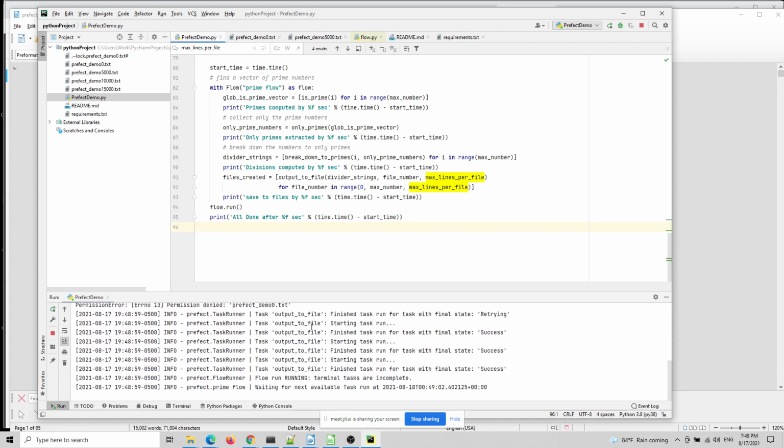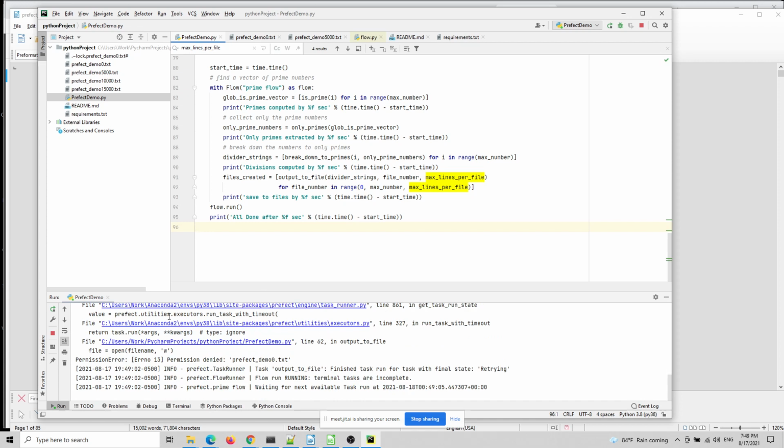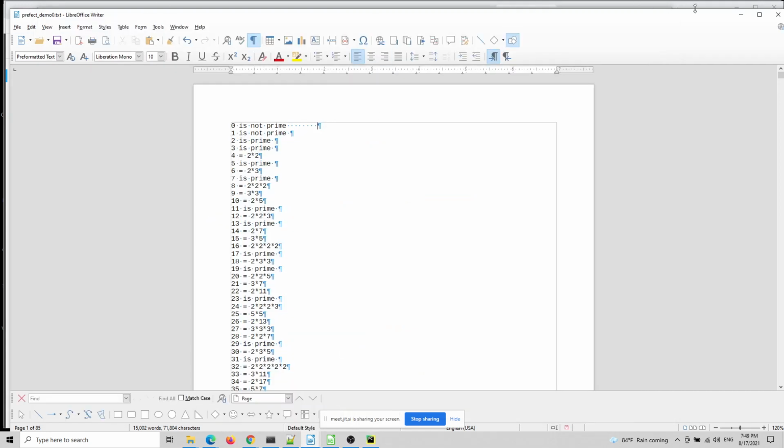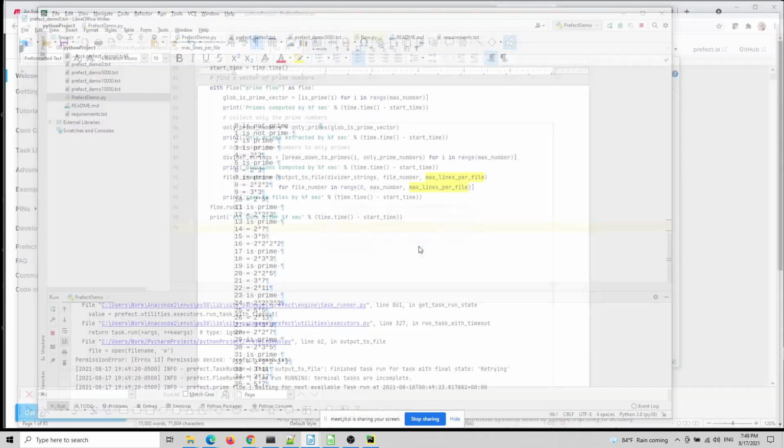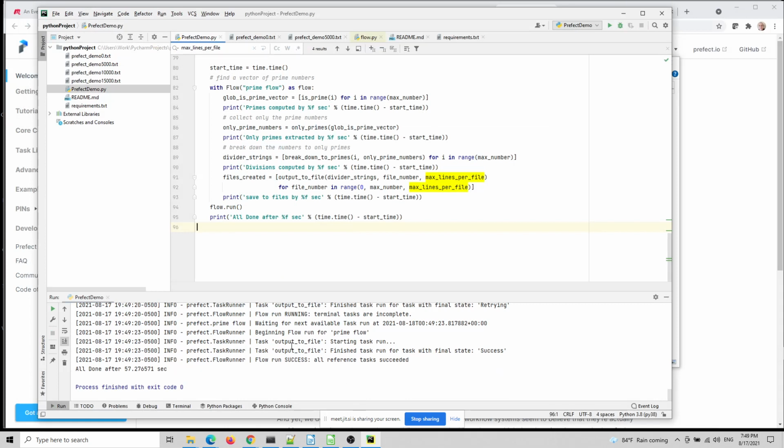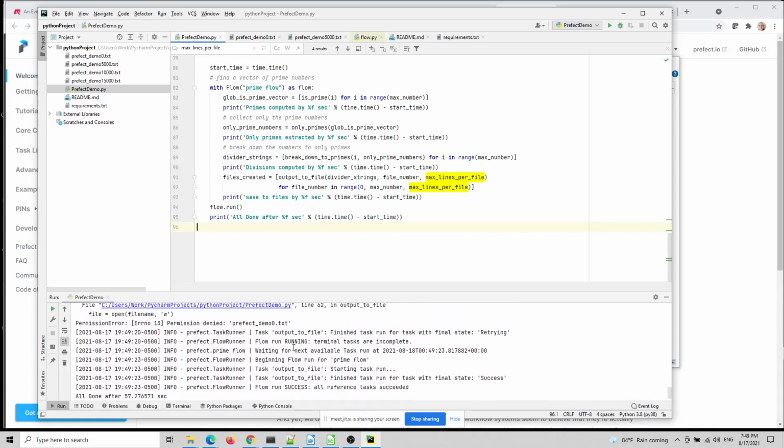You see this error message that tells you, oops, this is an error message. What it's doing now, you see, permission denied. It will try it for 10 times. If it tried it for 10 times and nothing happened, it will exit and there'll be an error. What I'm going to do is I'm not going to give it 10 times. I'm going to now close the file. Don't save. The minute I did this, everything ran. Because Prefect tried it again, ran it, and now it ran it successfully.